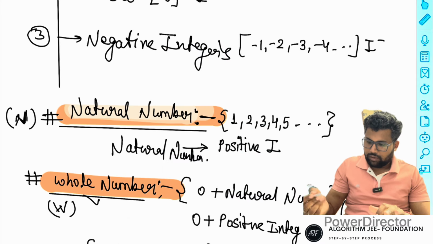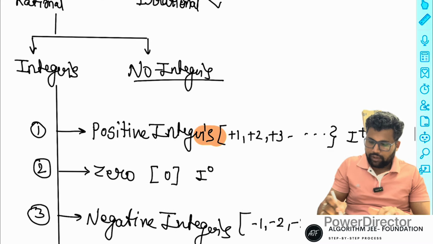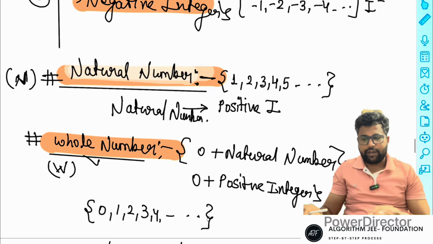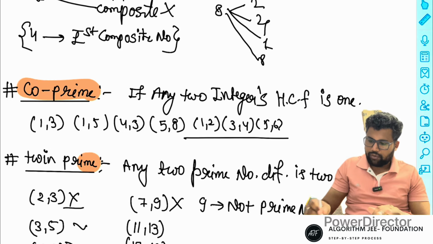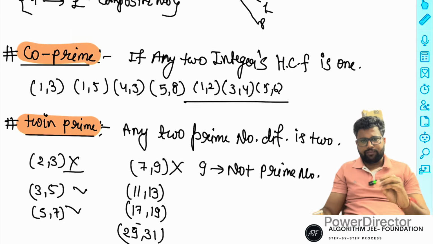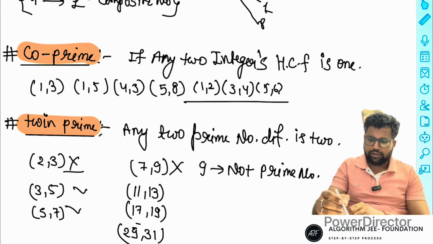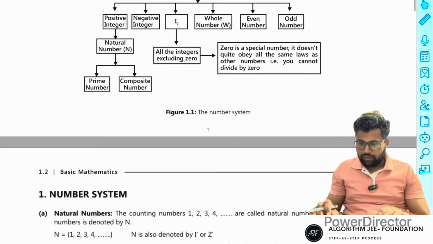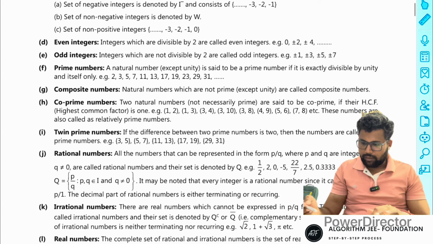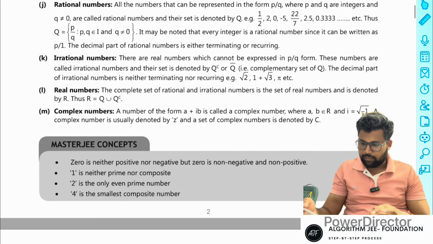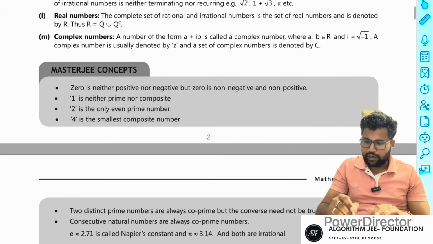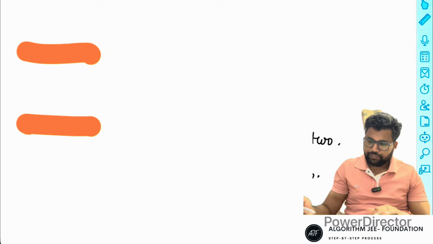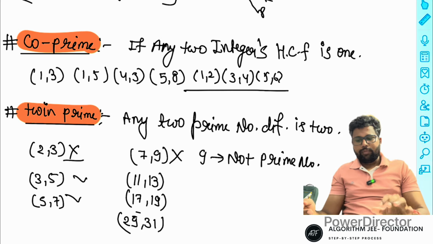Natural numbers, whole numbers, positive integers, negative, zero, all are completed. After that composite, co-prime, twin prime are all completed. According to me, it is almost completed. Natural, real, composite, co-prime, twin primes, complex numbers, real numbers are all completed. Zero, neither nor, all the possibilities are completed. So co-prime and twin prime have ended.